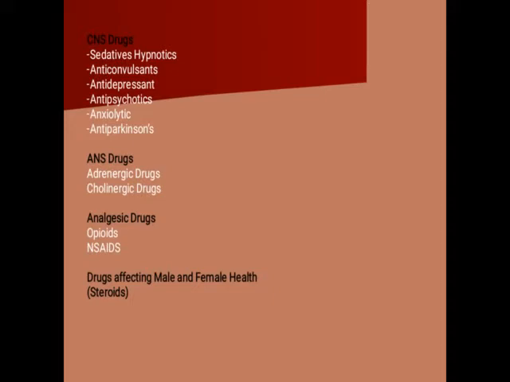Okay. Now we will move towards our same 8 part. Your same 8 part is divided into 4 parts: the CNS drugs, ANS drugs, analgesics, and drugs affecting male and female health, that is the steroids. These are the 4 chapters present in your syllabus of pharmaceutical chemistry 3, or you can say the same syllabus of medicinal chemistry.